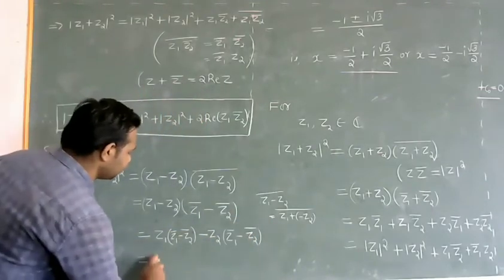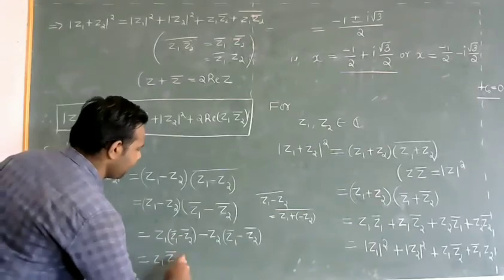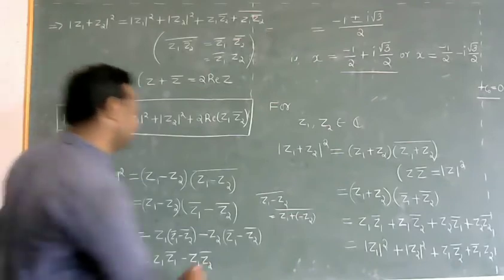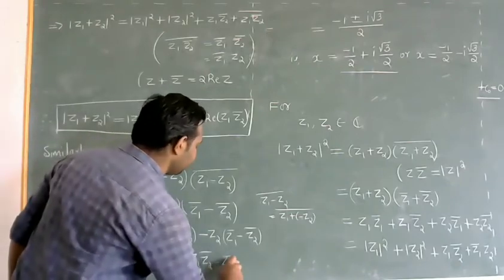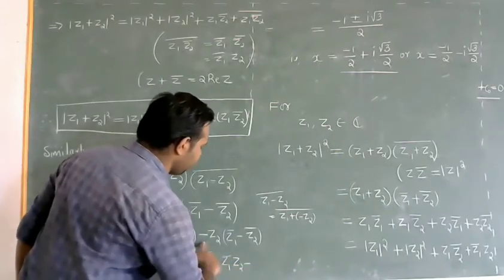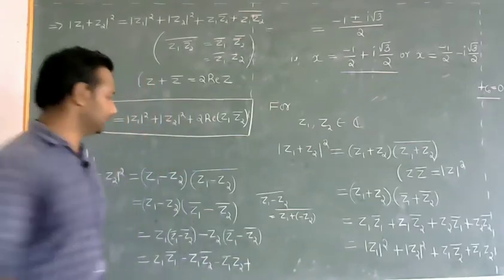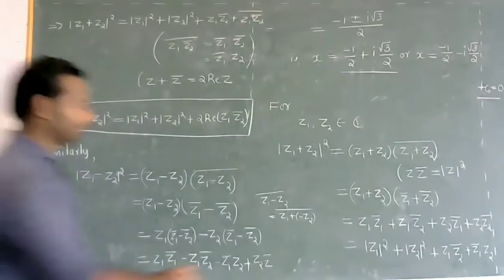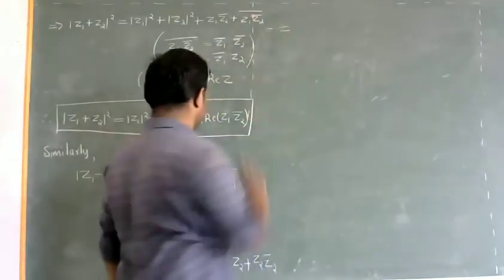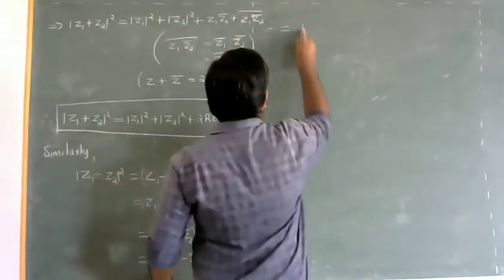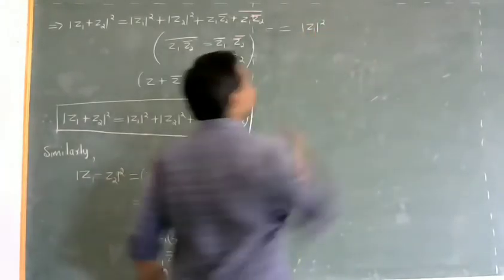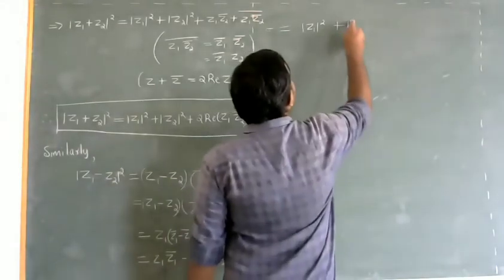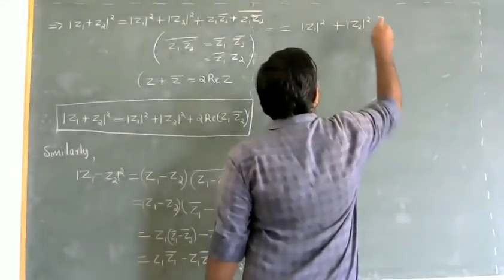Now Z1 into Z1 bar minus Z1 into Z2 bar minus Z1 bar into Z2 plus Z2 into Z2 bar. So Z1 into Z1 bar is modulus of Z1 whole square. The last term Z2 into Z2 bar is modulus of Z2 whole square.